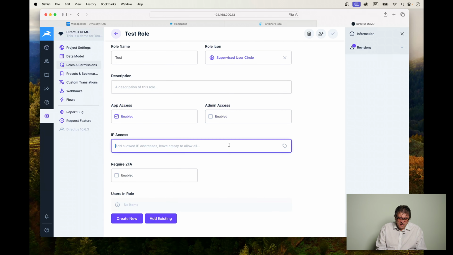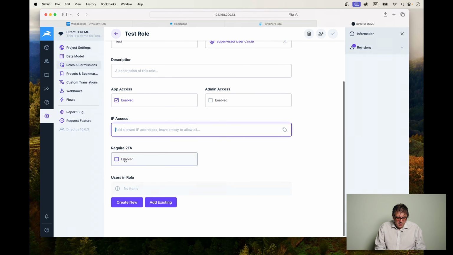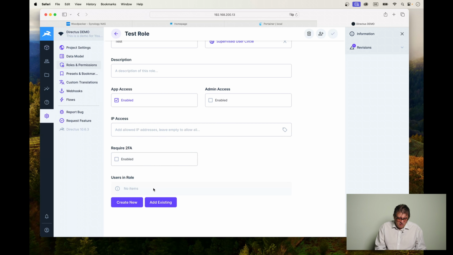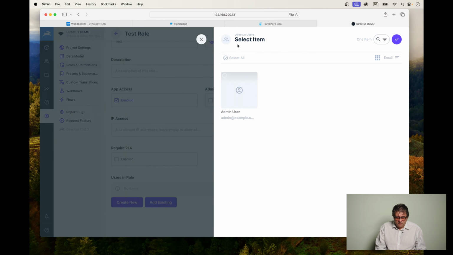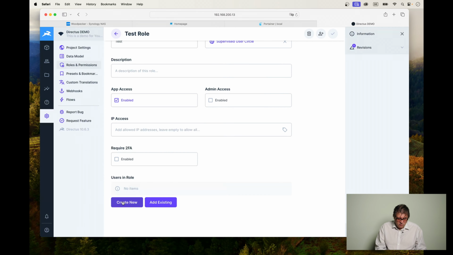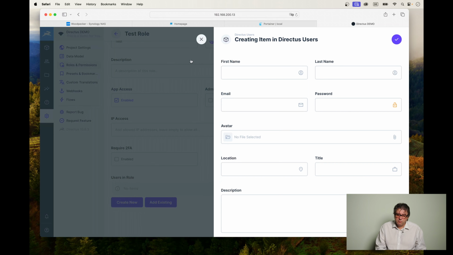Then you can say, okay, these members of this role can only access this app from a certain IP environment, also possible. You can also say, okay, everybody in this role has to log on with two-factor authentication, and so on and so on. Then lastly, of course, you can add existing users to this role, or even create new users from here, which is pretty cool.